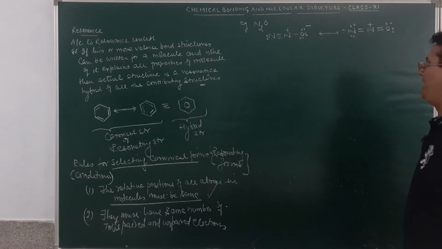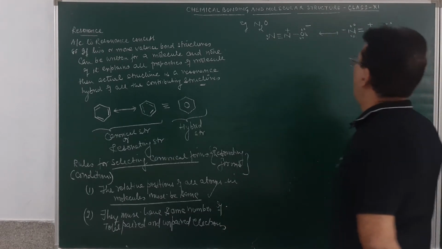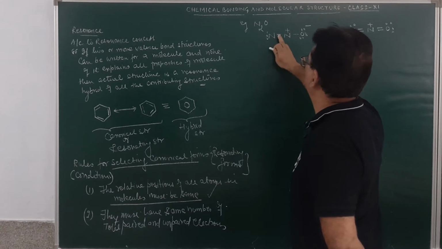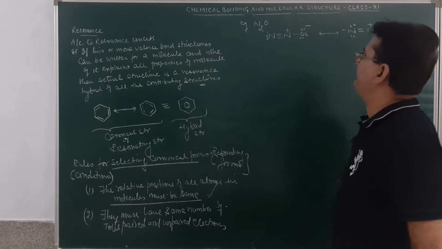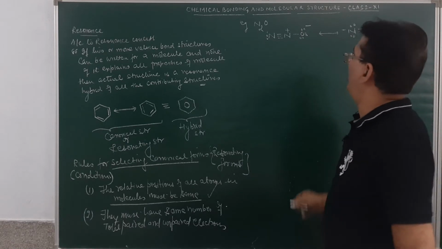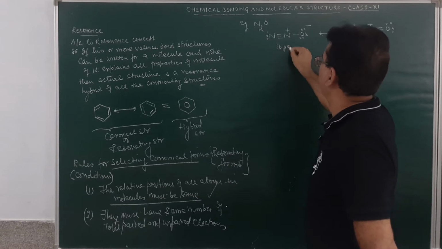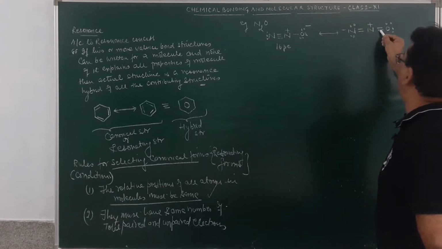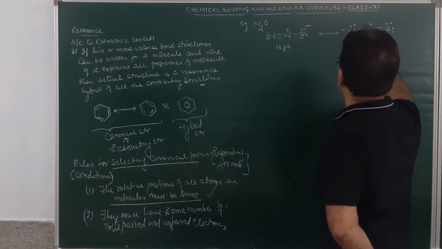Then second, we have to find out the number of paired and unpaired electrons. How many? This electron, one pair. 1, 2, 3, 4, 5, 6, 7, 8. Is it clear? How many paired electrons are there? There are 16 paired electrons. Here 2, 4, 6, 8, 10, 12, 16. So here again 16 paired electrons are present.